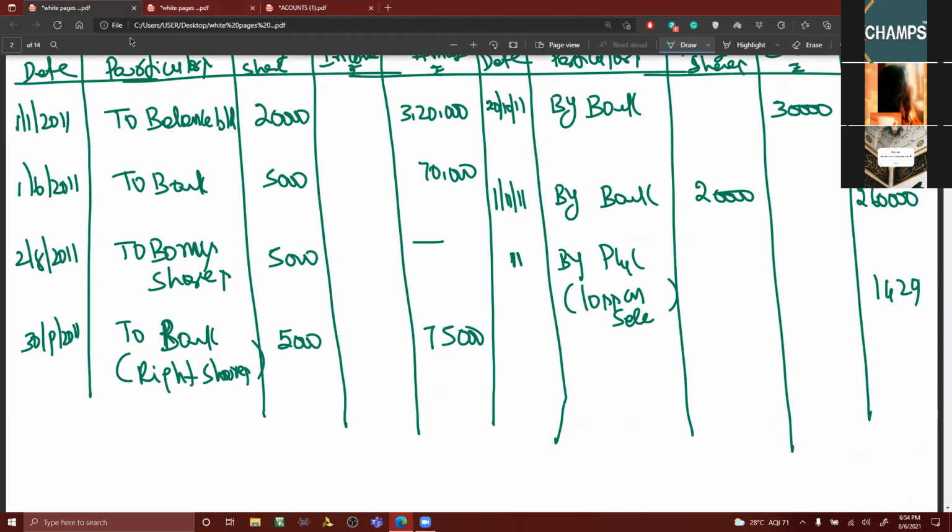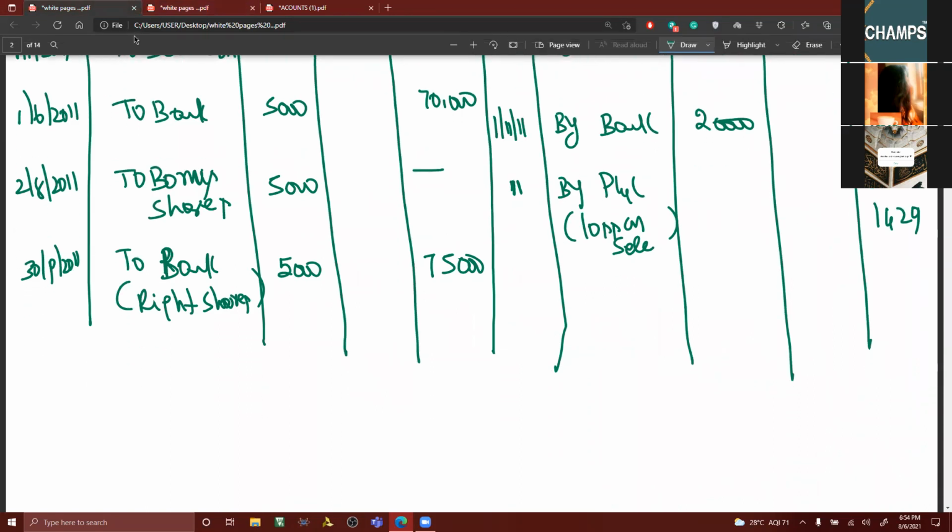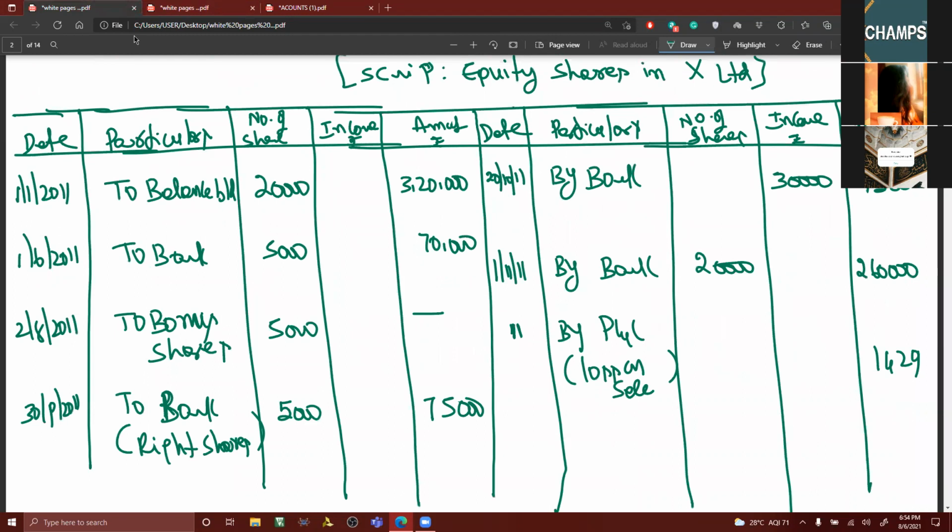Now we can find out the closing balance. So 25, 30, 35,000. They are following the calendar year as the accounting year. Balance carried down, 15,000 shares.